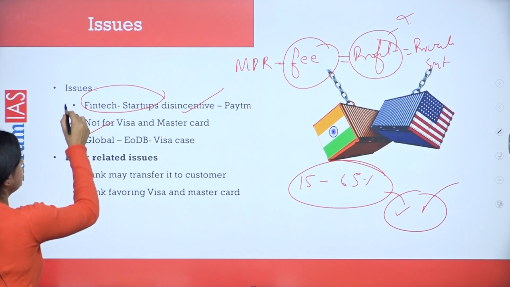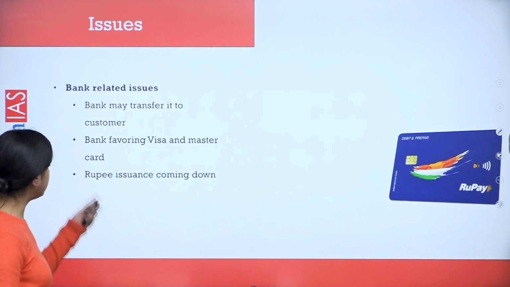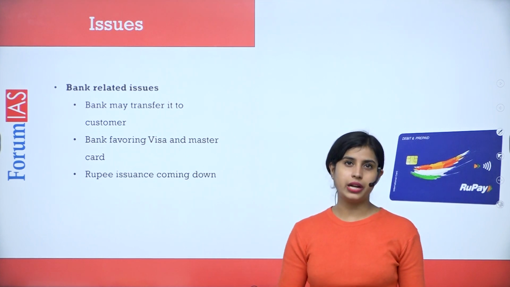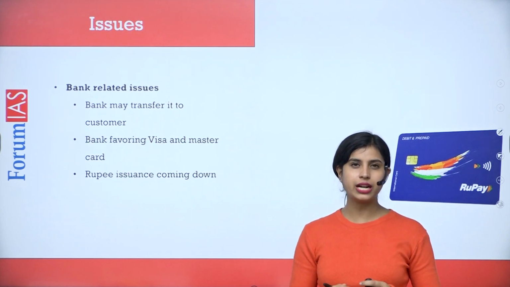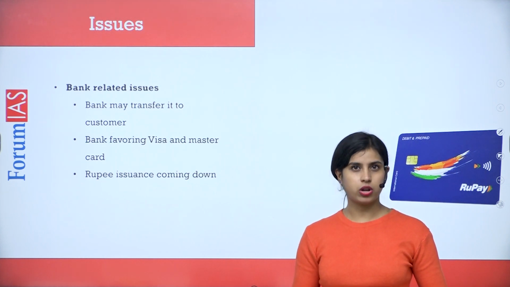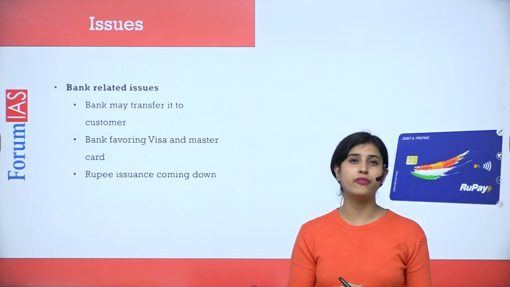Now, these are the issues faced by the startups and other players like Visa and MasterCard. Other issues are bank related. The first and foremost question being asked is: in a business model, charging something is very important. And if you're not charging the merchant and customer, who is going to pay for it?